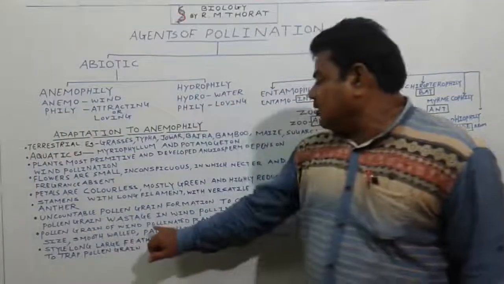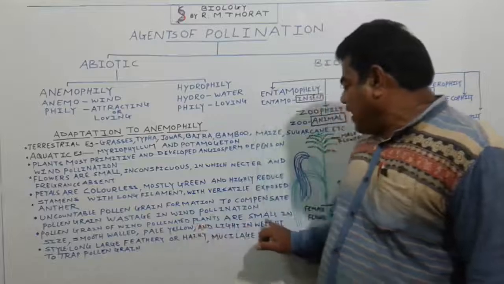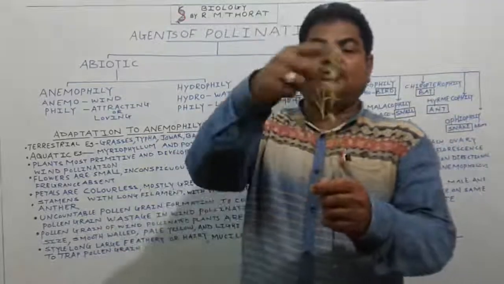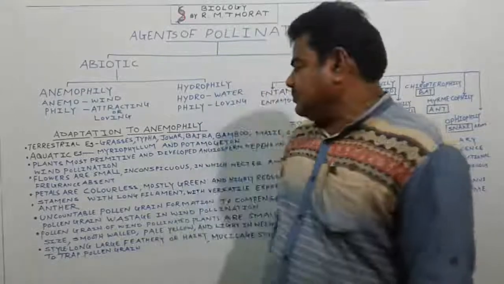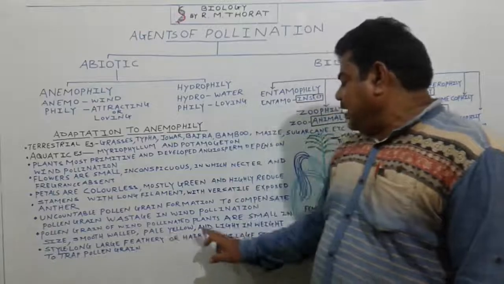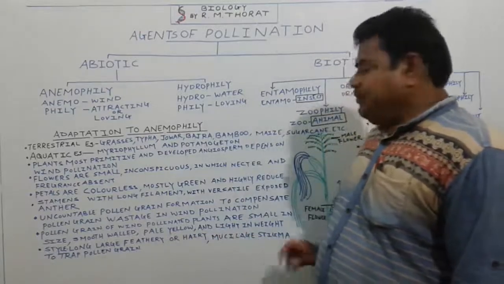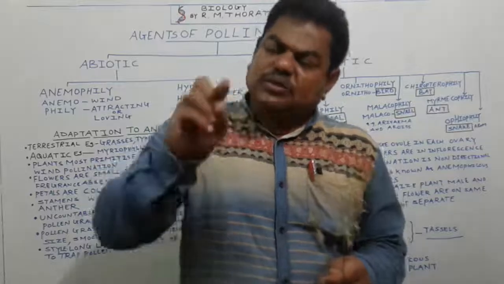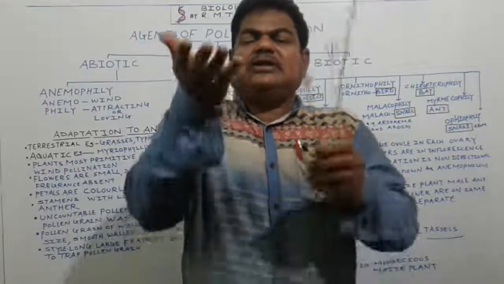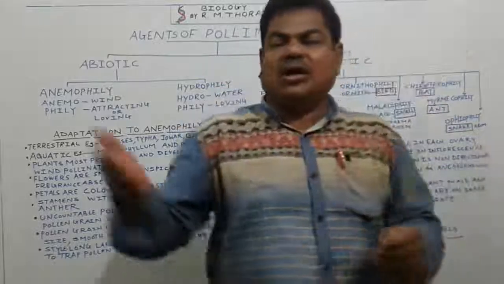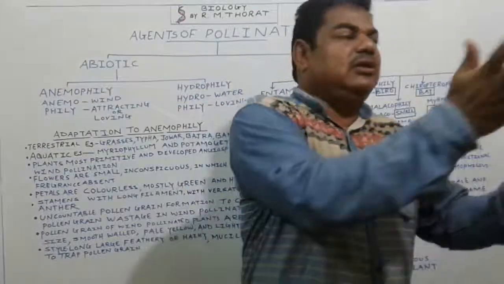Then next, pollen grains of wind pollinated plants are small in size. The pollen grain which is formed in these plants is very small in size, smooth walled, pale yellow, and light in weight. They easily move in the wind from one place to another, or they are carried with the wind current.